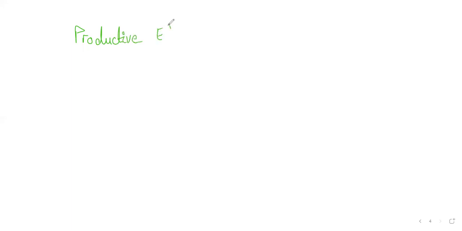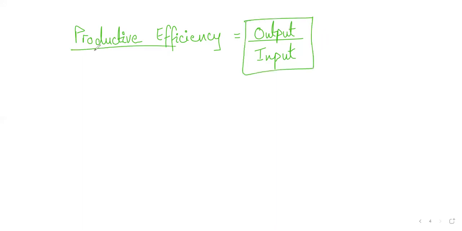Productive efficiency means maximizing. I will also write down the definition for you, so you don't need to worry about that. Productive efficiency means maximizing output against each unit of input. So how do we calculate that? We calculate productivity. If you take business studies, you would know that productivity is calculated as output, how many units of output you're producing, divided by the number of inputs that you're using for that. So output over input, this is your formula for productive efficiency, right?